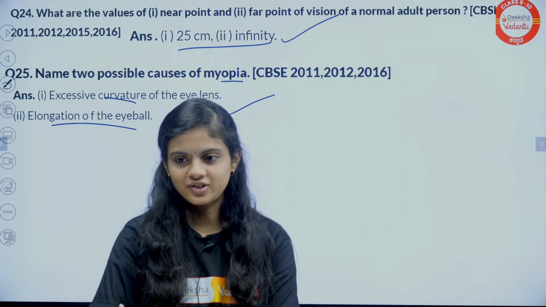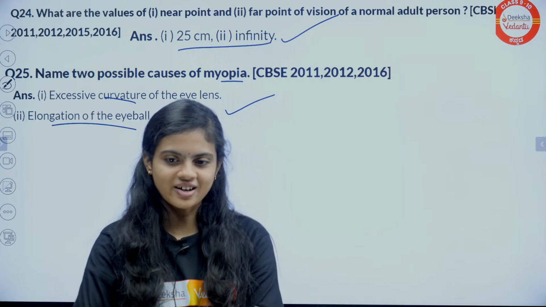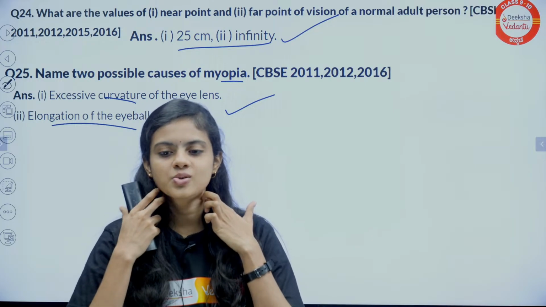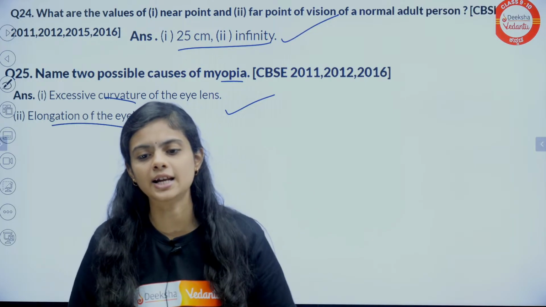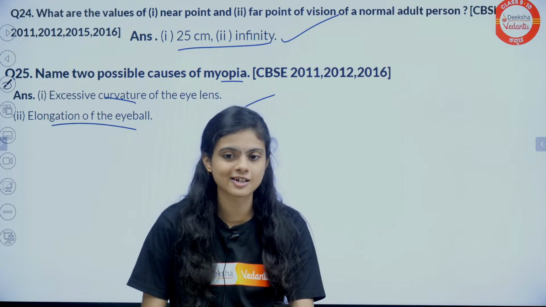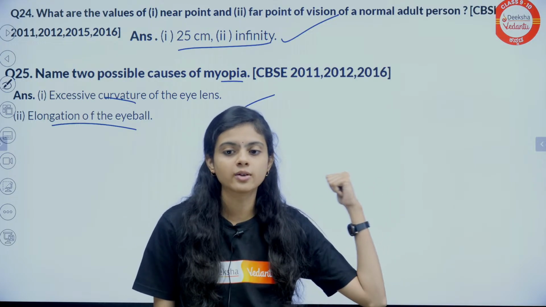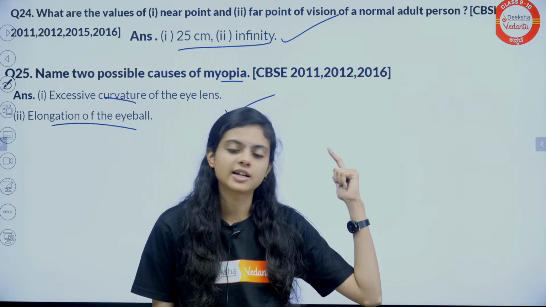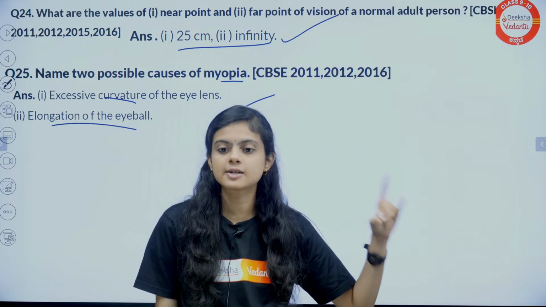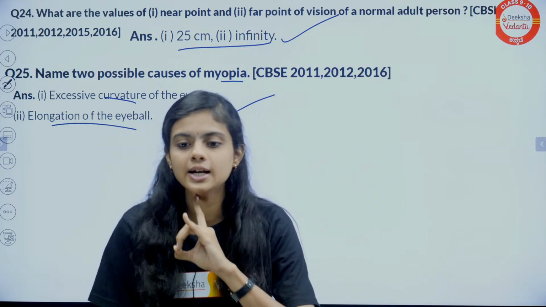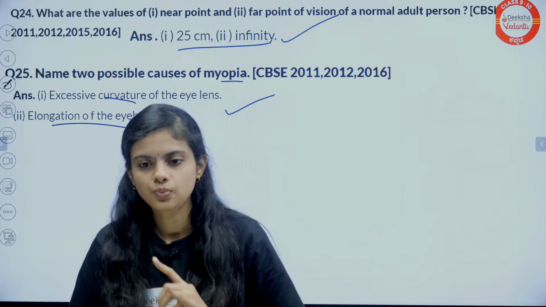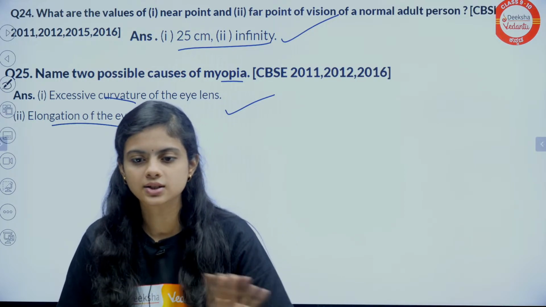Then why will you run from the numericals? Let's do that also when we are discussing the electricity chapter. Don't worry, that is left out. We are done with light, we are done with human eye and colorful world. We are left with electricity and magnetism. Those PYQs will be discussed. Okay, so yeah, everybody.